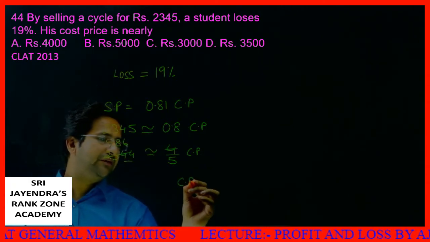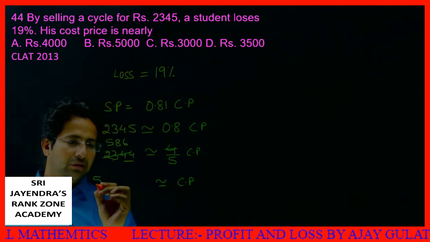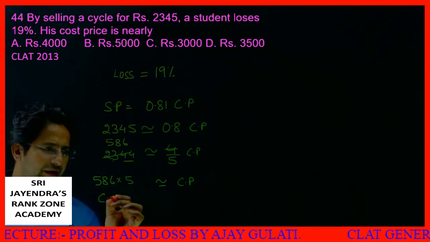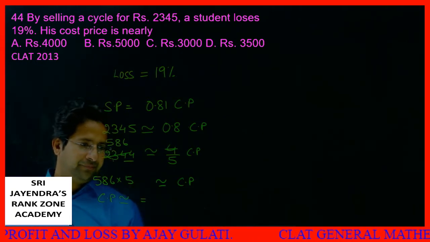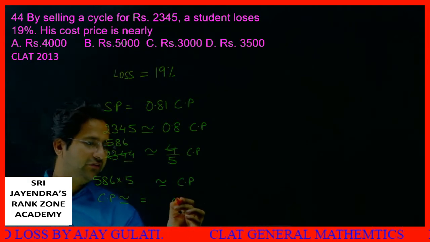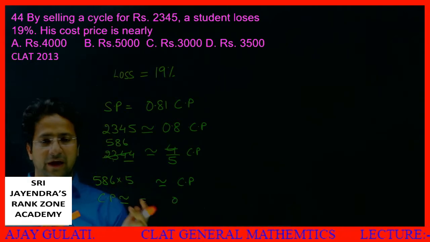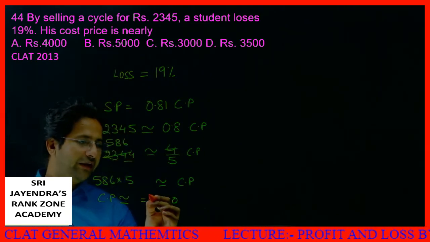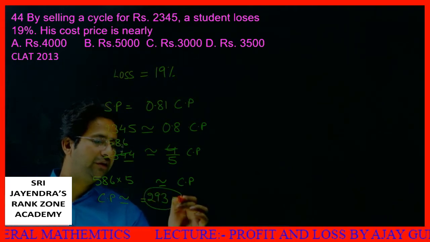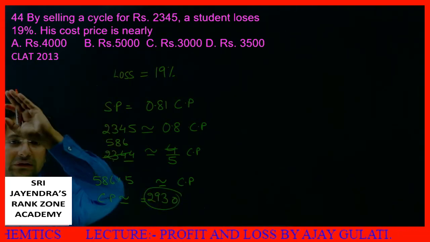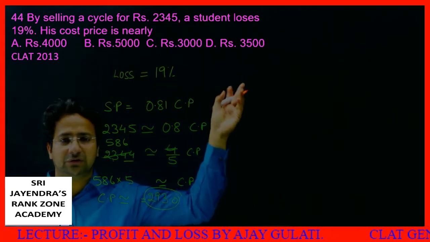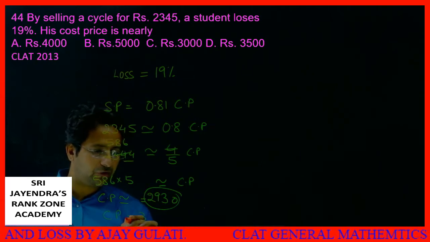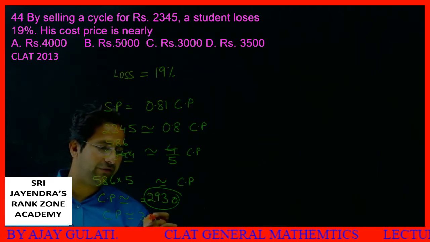So the CP is near about 586 into 5. Can you do this multiplication, my dear students? I hope you can do it. 5 into 6, 30, 0, 3 carry. 5 into 58, can you do it verbally? 290. 290 and 3 carry, 2930. Do we have any such option? This is close to 3000. The options are very far apart, 3000, 4000, 5000, so much. Okay, so the CP is approximately equal to 3000. We were asked only the approximate value.